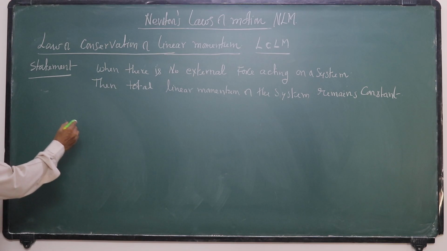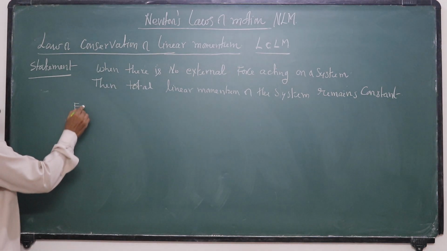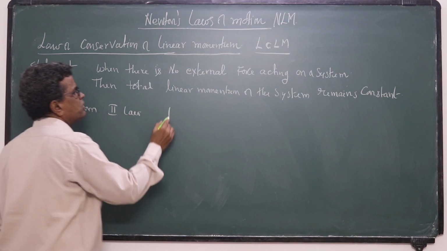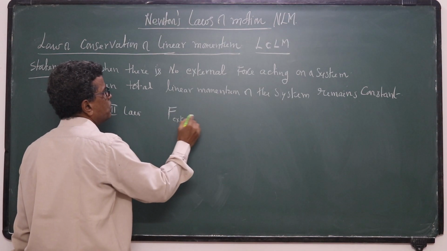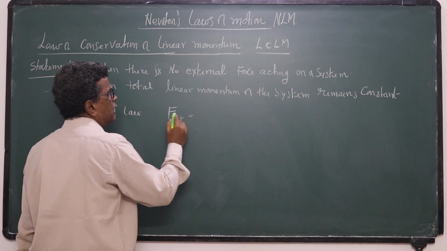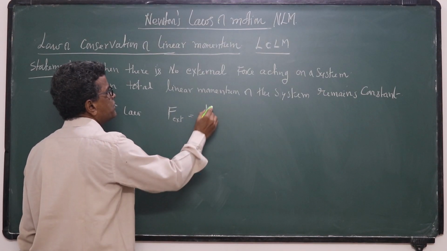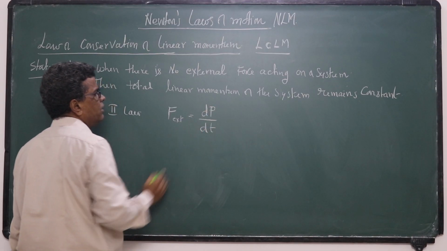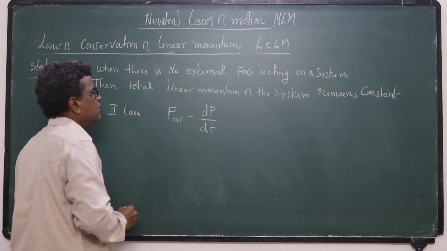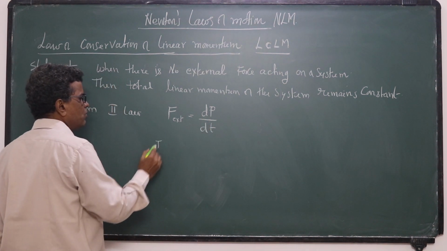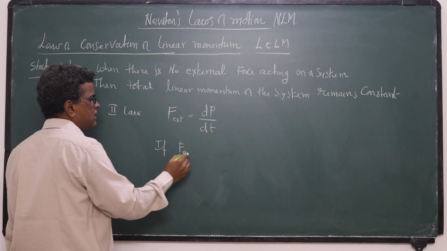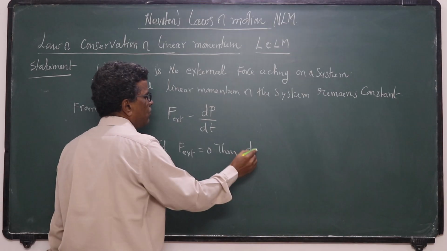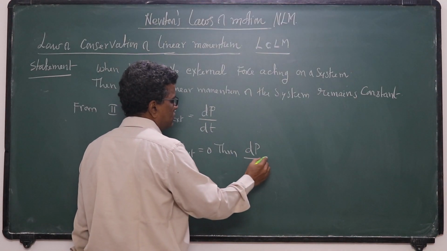From Newton's second law, the external force is equal to the rate of change of linear momentum, dp by dt. So if there is no external force, F external is equal to 0, then dp by dt is 0.